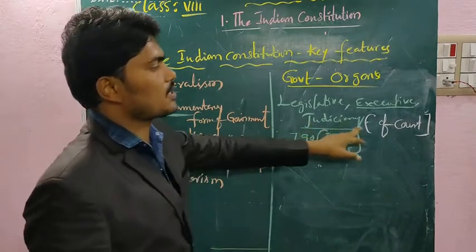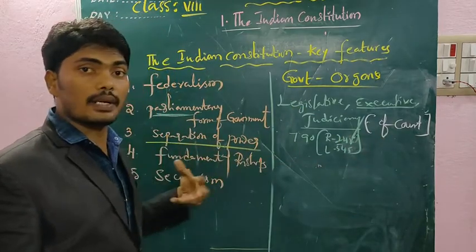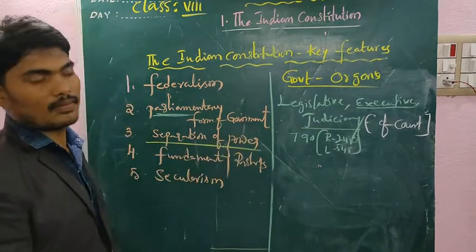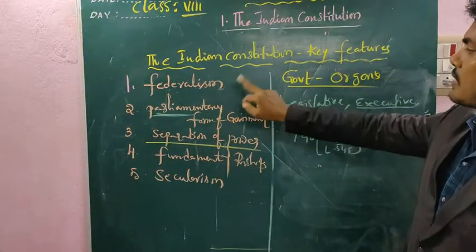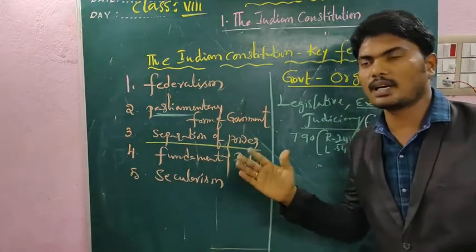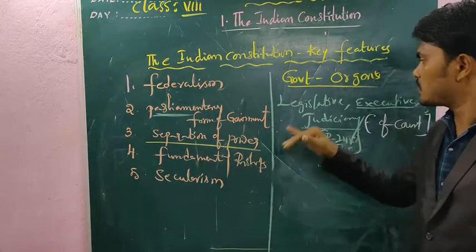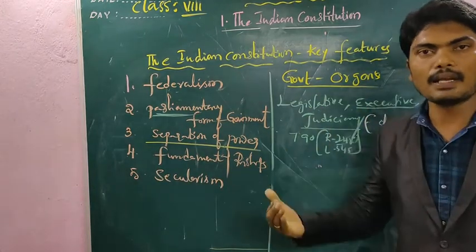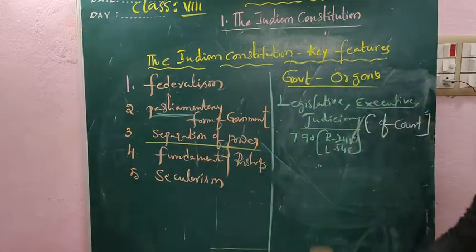What is the judiciary system? It's a system of courts. They are responsible for supervising the laws. They have the right to interfere in the decisions of the government. Which system interferes? The judiciary system. I hope, viewers, it's very clear what the federal system is, what the parliamentary system is, and what separation of power is. Separation of power means the power is segregated between different organs. The power is not under the control of any one. It's an equal distribution between the legislative, executive, and judiciary. Together they make, implement, and supervise. That's very clear about the system of separation of powers.